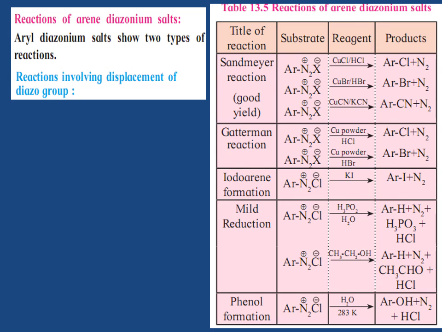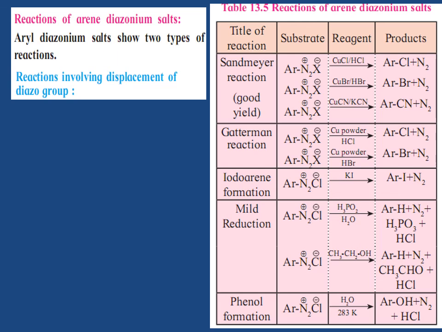Mild reduction, ArN2Cl in presence of H3PO2 and H2O gives ArH plus N2 plus H3PO3 plus HCl. Phenol formation, ArN2Cl in presence of H2O at 283 Kelvin gives ArOH plus N2 plus HCl. Second one, reactions involving retention of diazo group, coupling reaction.